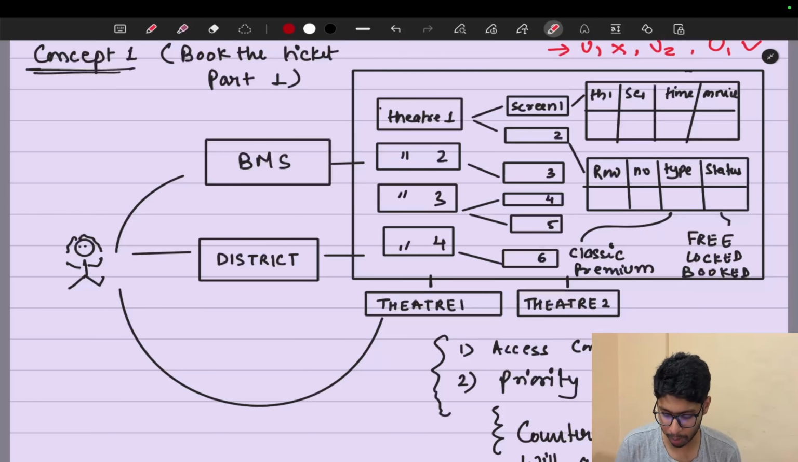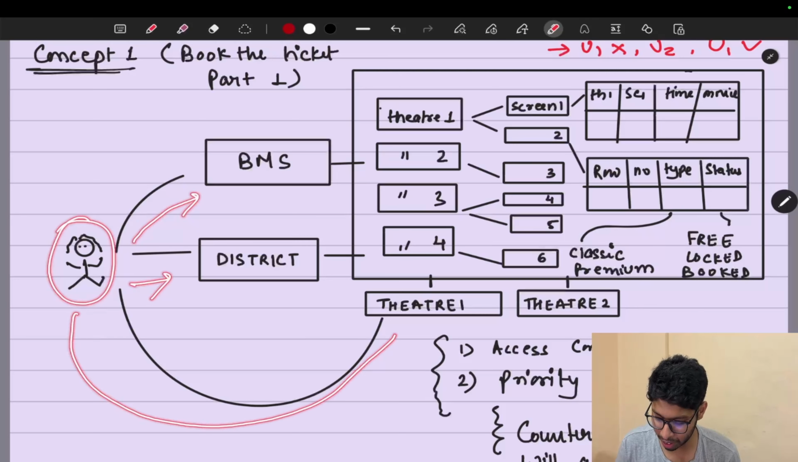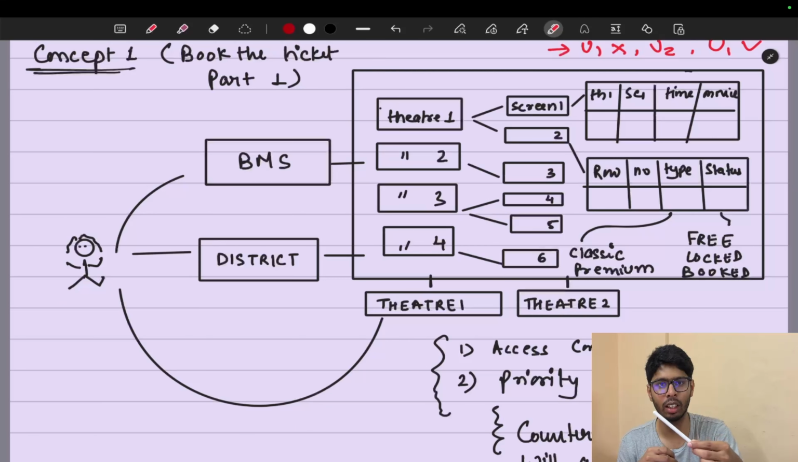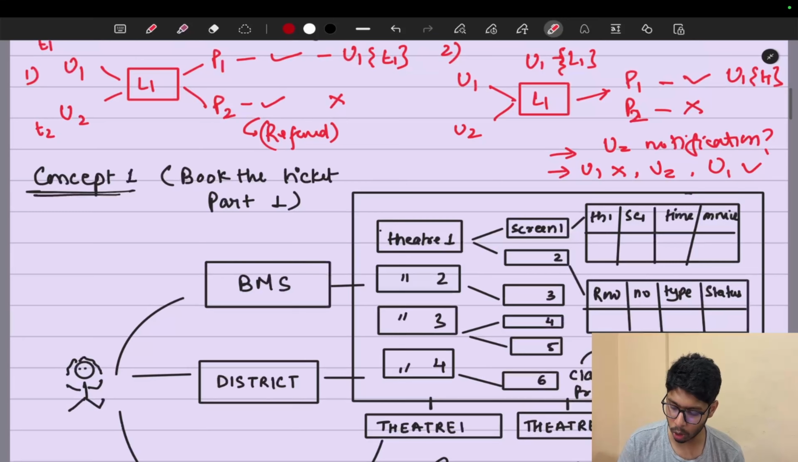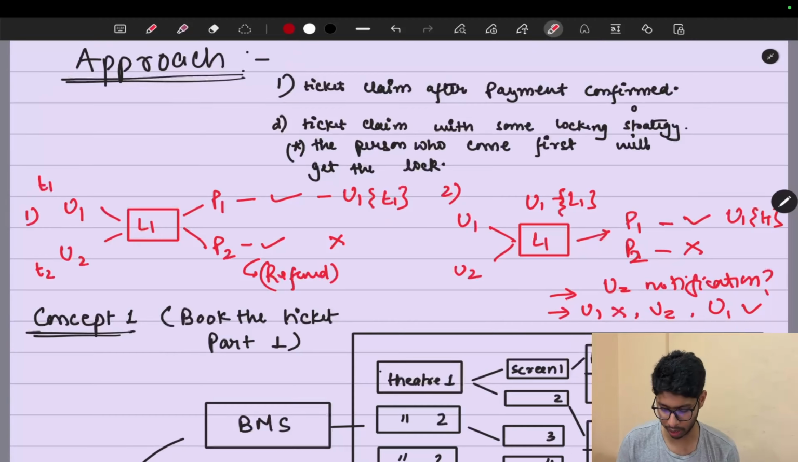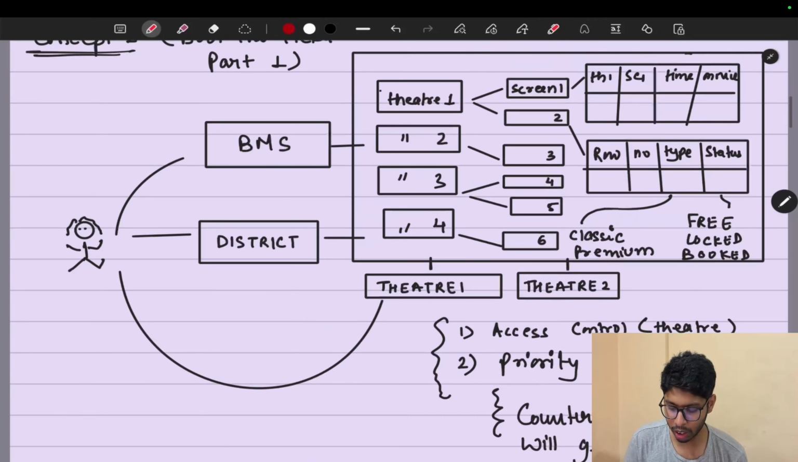First, I mentioned here that there is a user who can visit BookMyShow, District, and Theatre 1. There are three ways to book a ticket. You can go to BookMyShow, you can go to District, or you can go directly to the counter of a movie theatre and book the ticket. When you are booking the ticket, there is some sort of locking that these two companies are using. So what is happening internally? Let me help you understand a little bit. They are not using their own databases to perform this action. They are using a common database, shared by all three units: BookMyShow, District, and Theatre 1.